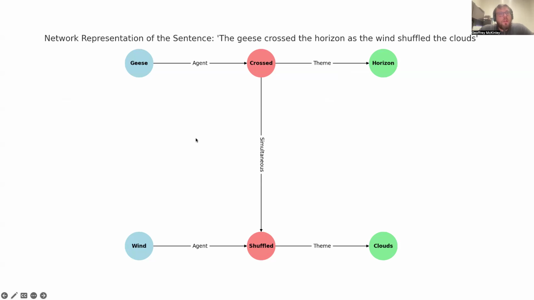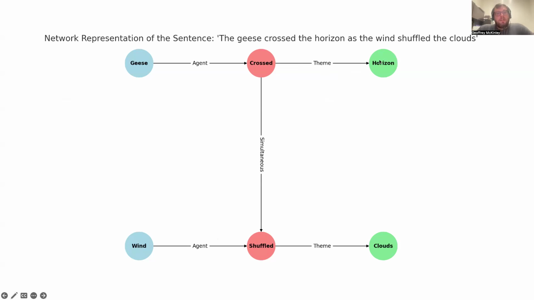However, if you read the word wind, now the wind node gets activated, and that activation needs to spread a longer distance. If you hear or read wind, it'll take longer for that activation to reach horizon.